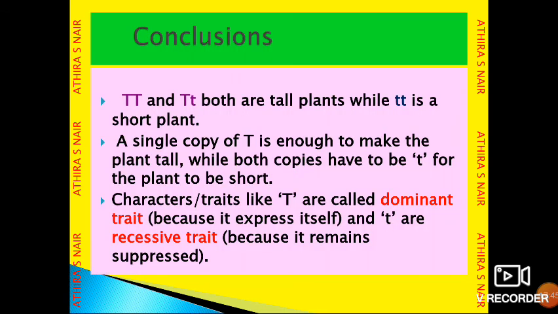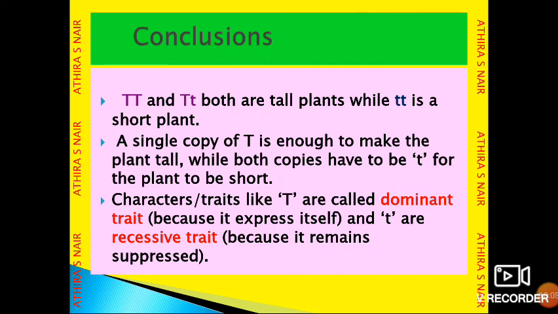Conclusions. Capital T capital T and capital T small t are both tall plants, while small t small t is a short plant. A single copy of capital T is enough to make the plant tall, while both copies have to be small t for the plant to be short.